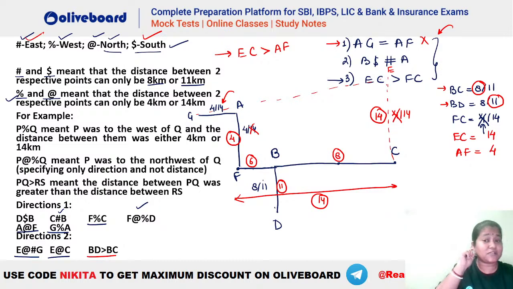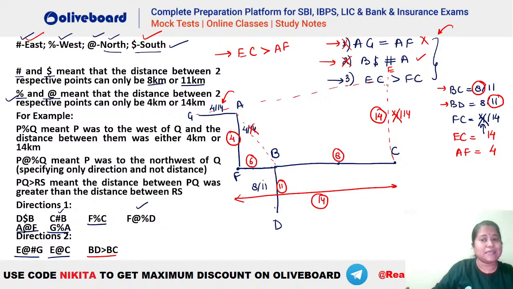So is B towards the southeast of A? You can see B is towards the southeast of A, right? Yes, absolutely, Sapna. So B is towards the southeast of A. You can see, yes, B is actually towards the southeast. So this is absolutely true, right? The second one, this anyways is true. That means this also is not the answer. So first and second are eliminated.